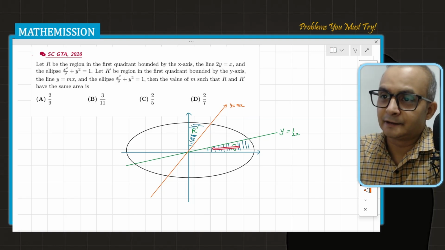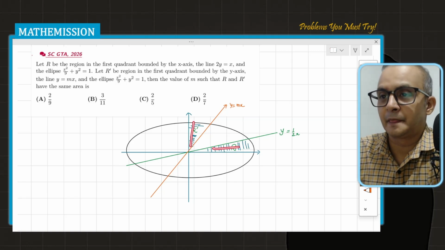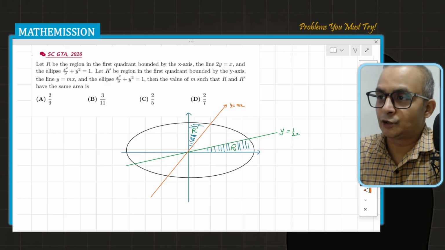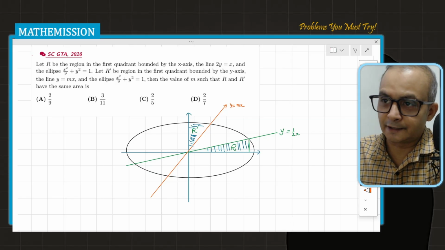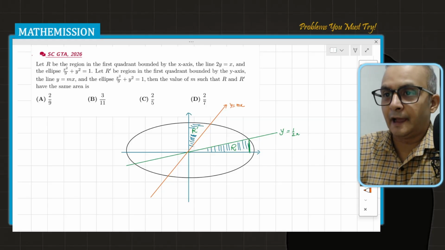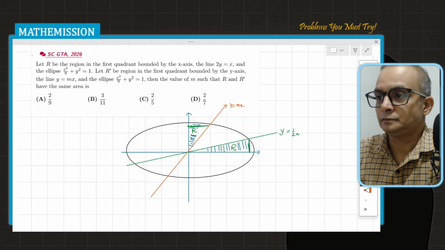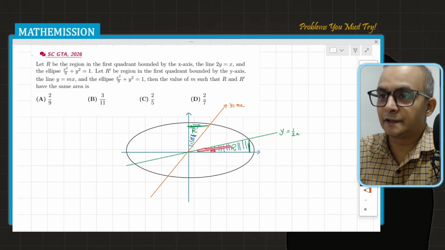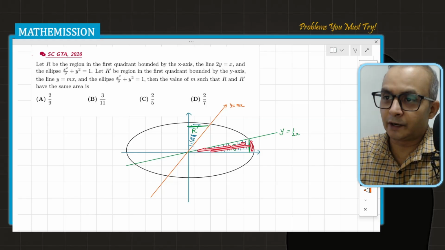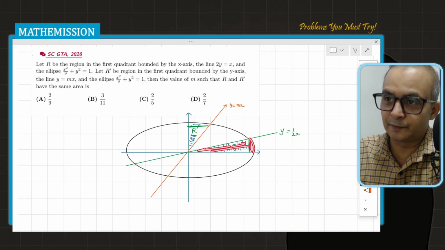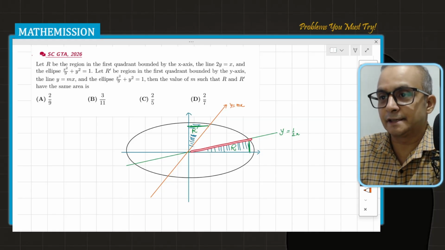If this area is equal to this area, it means if I drop a perpendicular from here to the x-axis and divide it into two pieces, then the area of this triangle plus the area left over between the ellipse and this line with the x-axis combined give the area of this sector inside the ellipse.